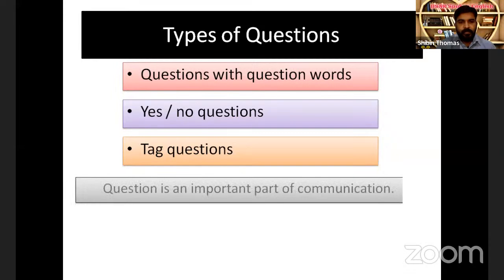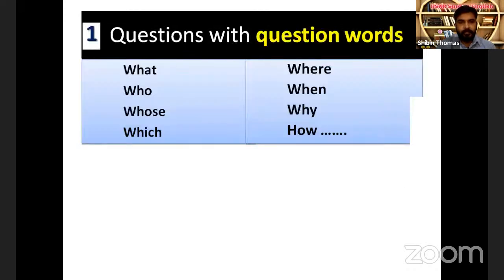You know, a question is an important part of communication. Without questions, communication is incomplete. So we need questions at times to get information, to get more knowledge, to communicate well. For all these things, we need questions. And in order to speak correct English, we need to know how to form questions correctly. There are three types of questions.